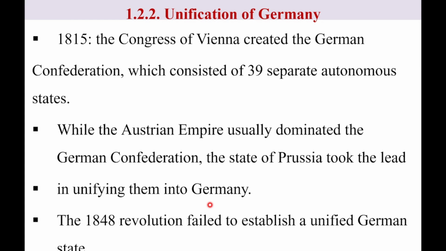So the resolution of Vienna Congress of 1815 created German Confederation, which consisted of 39 small separate states in Germany. Actually, in Germany, there were around 300 states.